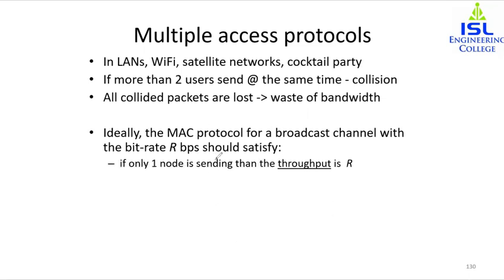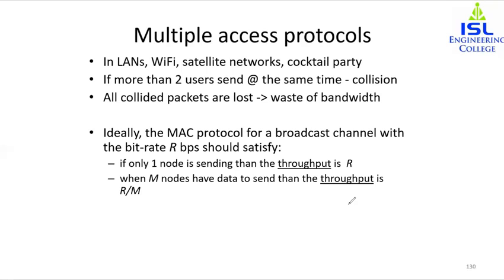If only one node is sending, then the throughput is R, that is all the R bits are being utilized. When M nodes have data to send, then the throughput is R by M. Basically, whenever multiple nodes are sending, the throughput will be R by M, that is, it is divided between the M nodes.